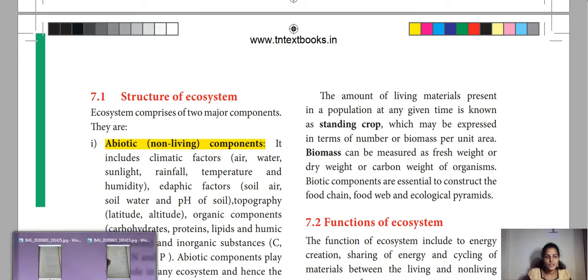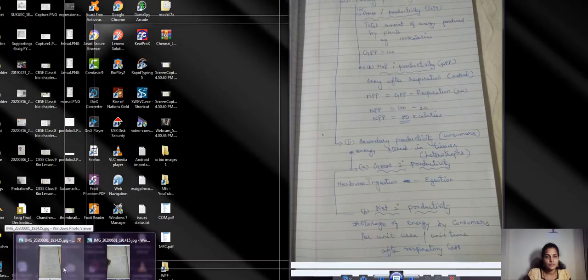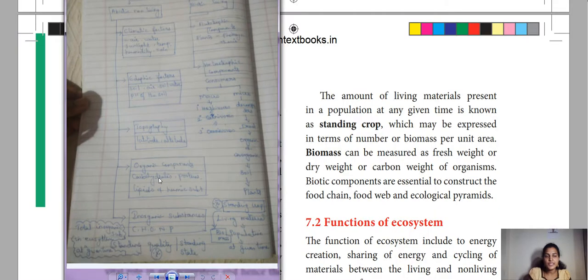You just see here. In the structure of ecosystem, there are two types: abiotic, that is non-living, and biotic, that is living. Under abiotic, what are the factors coming? The first one is climatic factors, edaphic factors, topography, organic components, and inorganic substances. So these things come under abiotic, that is non-living.